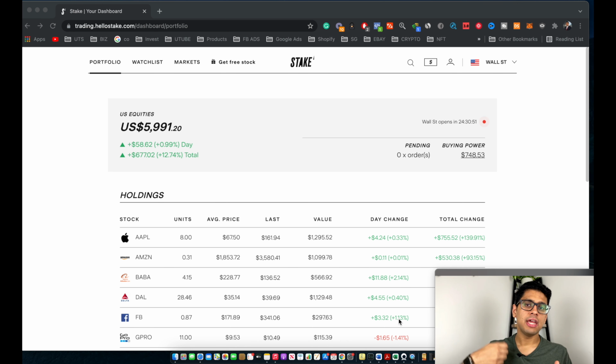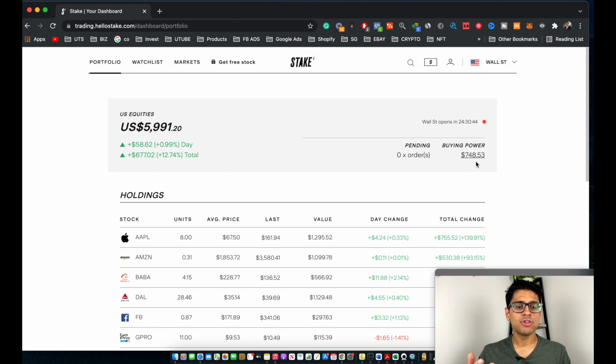So hopefully you were able to successfully transfer money into your Stake account, and after you do that, your buying power should increase over here. As you can see, I've already got $748. So now let's go ahead and buy our first stock on Stake.